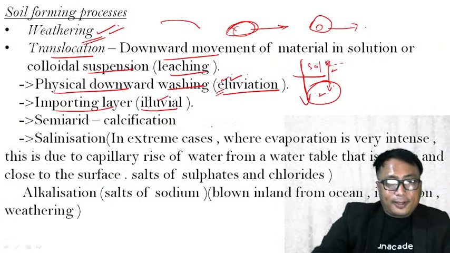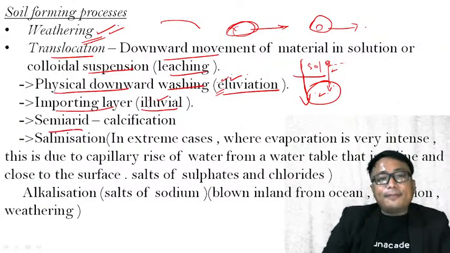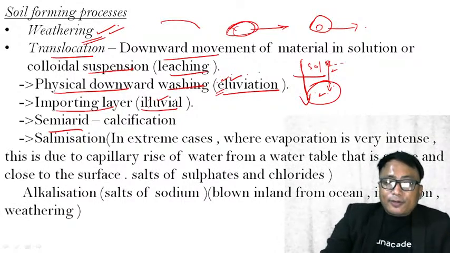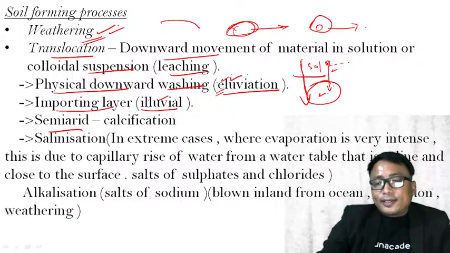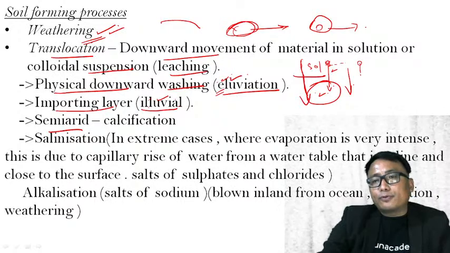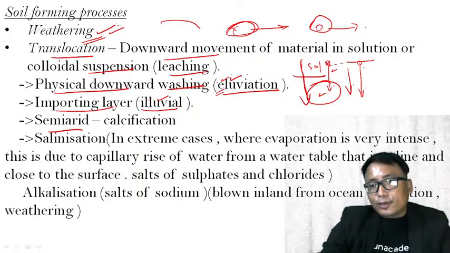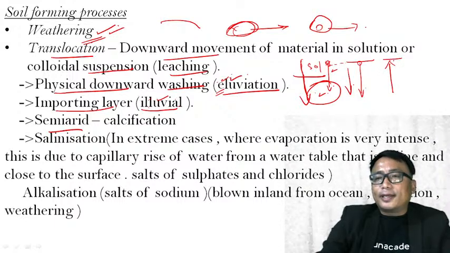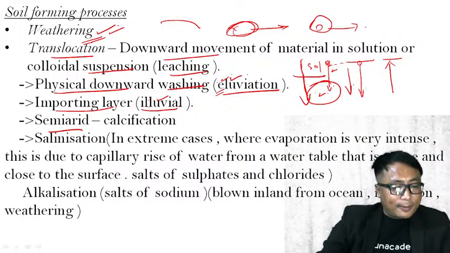Clear? Now, in semi-arid condition, calcification will result. One of the important characteristics of this soil is whether down leaching will happen. Leaching means carrying away of material from one region to the other, whether it will happen from top to the bottom, from the surface of the soil to the interior, or from below or interior to the surface of the soil. Okay, transportation or translocation,